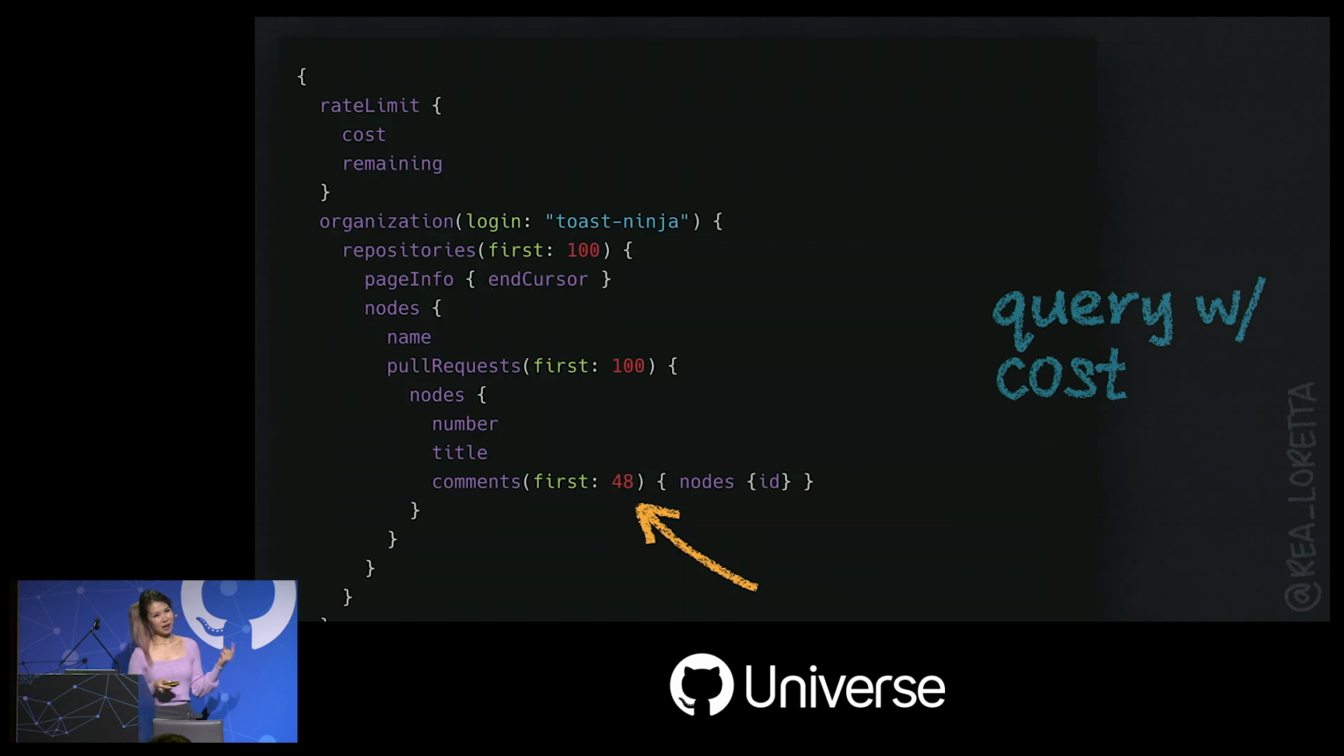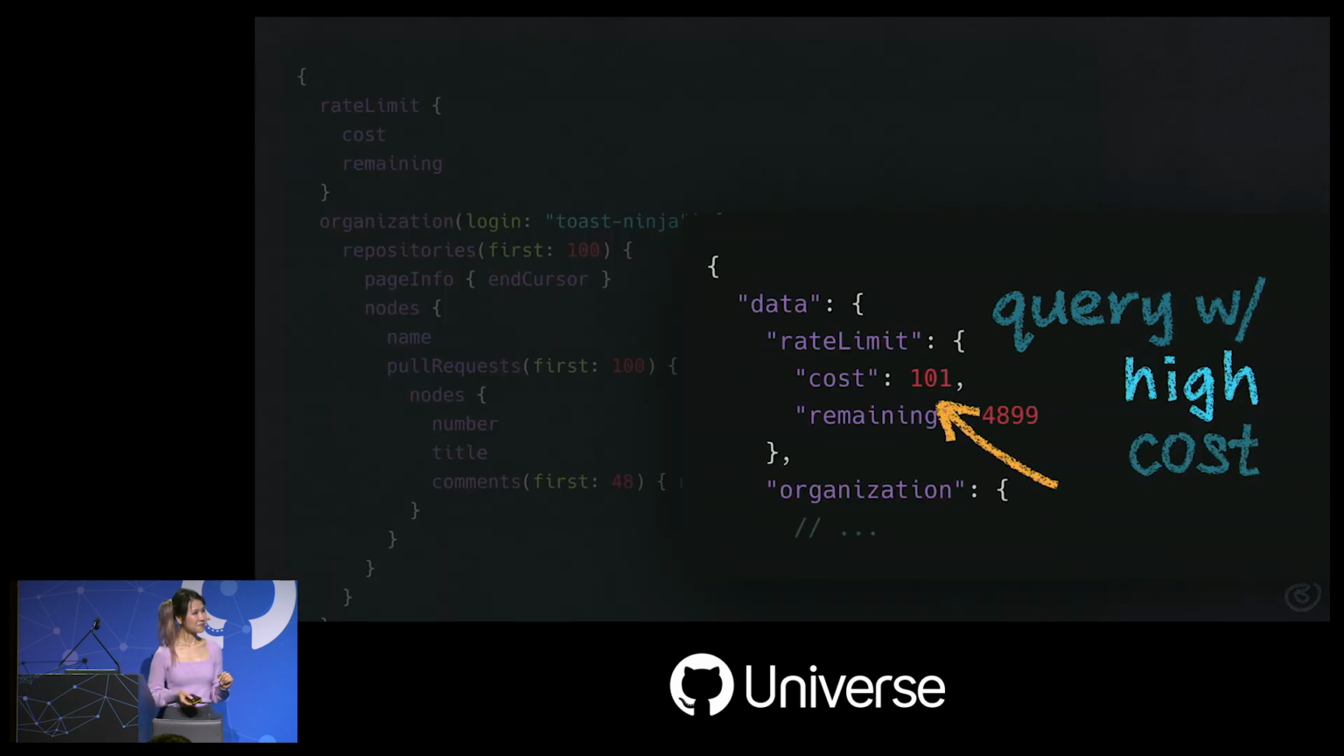So let's add comments back in and go ahead and make a guess in your minds. How does cost change? Yeah, that's a huge cost difference. With a query this costly, you won't be able to exceed 50 requests per hour, so be wary.